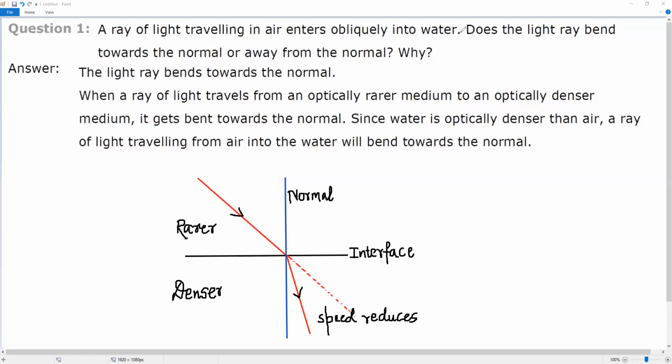Hello everyone. This is the question from page number 176. So let's begin with question number 1.